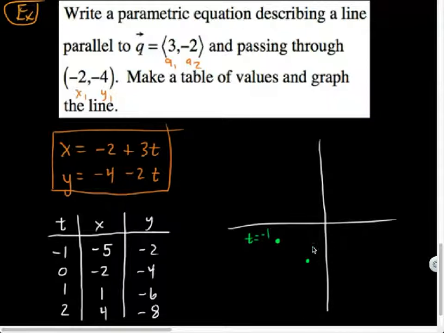Right, so here I am at t equals 0. Then I'm at the point 1, -6, so over 1, down 6. Here's t equals 1. And then I'm at the point over 4, down 8 at t equals 2. All right, so I can plot all of those points, and so this is the line.